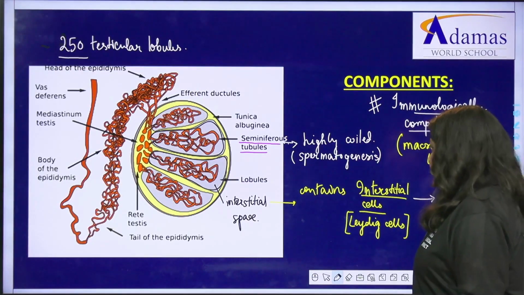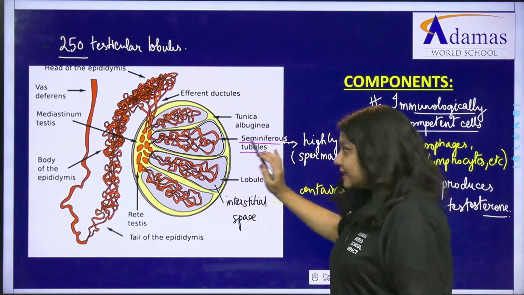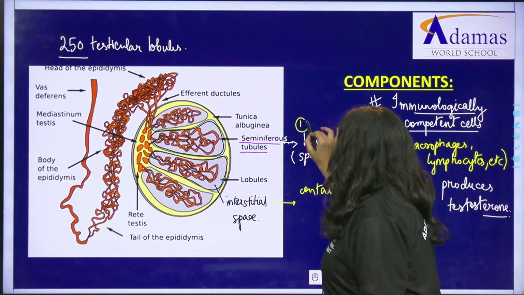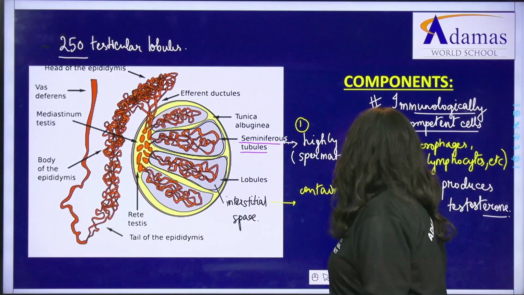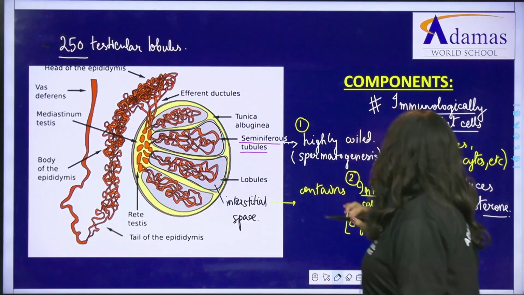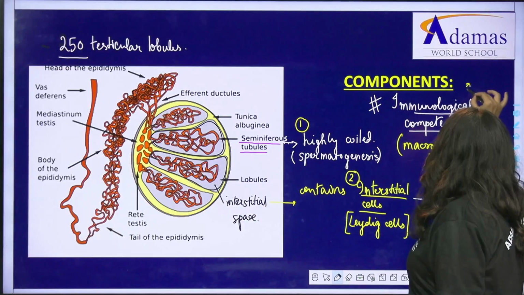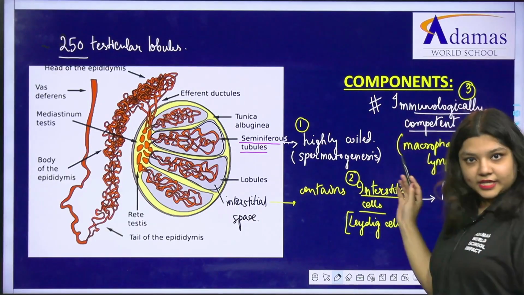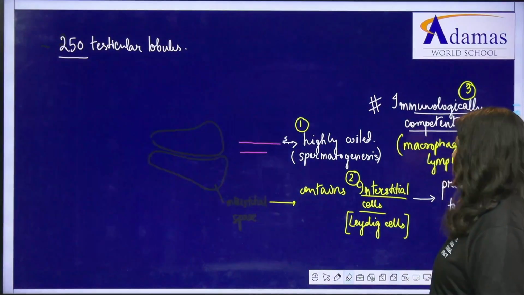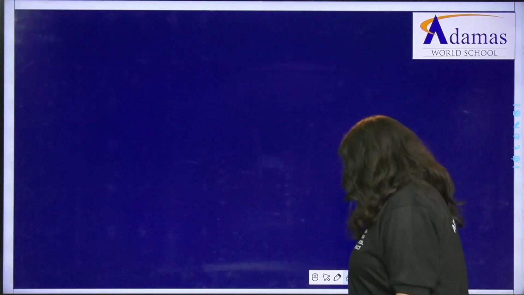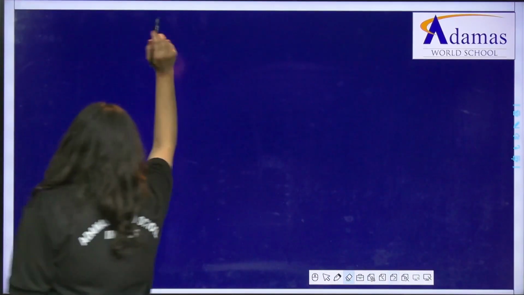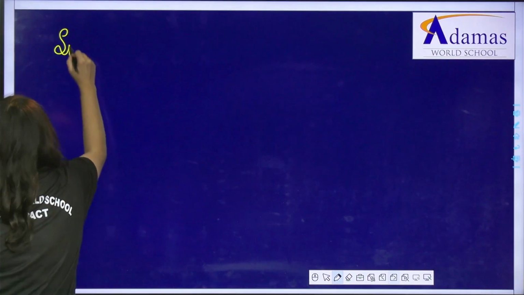So we now know clearly the 3 components inside the testis. Number 1 refers to your seminiferous tubules. Number 2 is your interstitial cells. Number 3 is your immunologically competent cells. I guess this much is clear. Let's move ahead. Now very easily let us understand what spermatogenesis is.